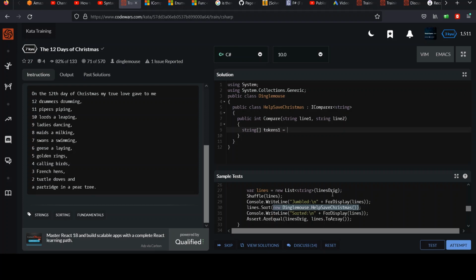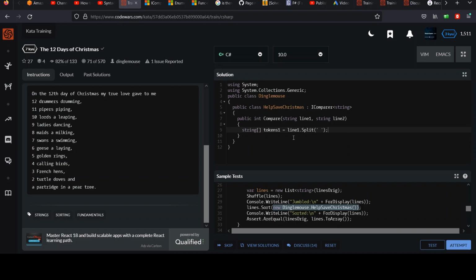If you don't remember that, you can look up the split command. All strings can do it. You give it a character you want to split by. I'm splitting by a single space. And so, imagine when I call this on this first line, I'm going to get an array filled with on at element 0, the at element 1, 12th at element 2, day at element 3, etc.